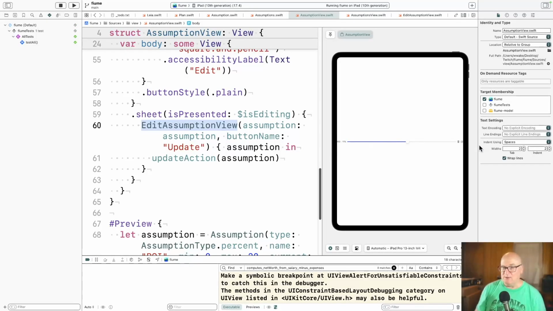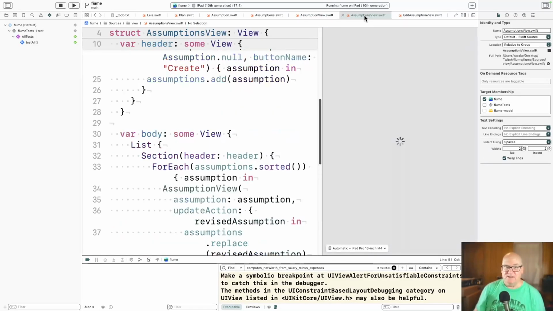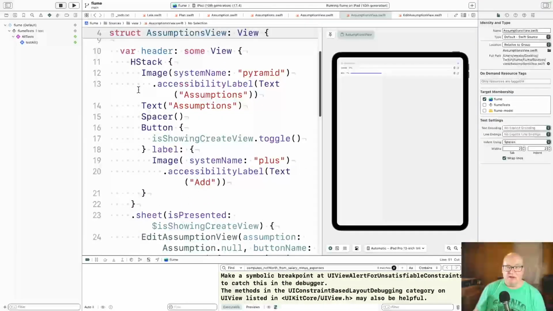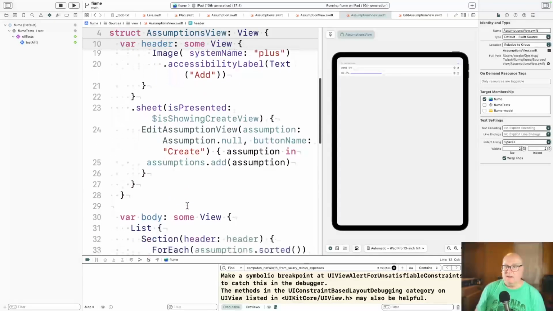But if you want to go back and edit them, you can do that. Next, let's look at the assumptions. That's just that list of them. So it's got a header area. It's got a little pyramid icon on the word assumptions, and the add button. So that's up on the top.